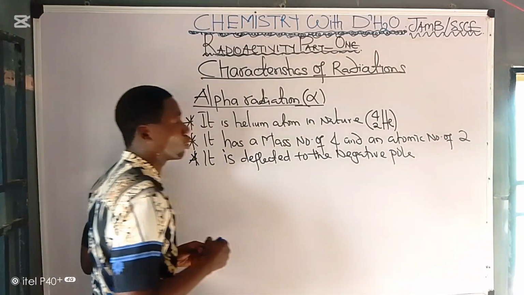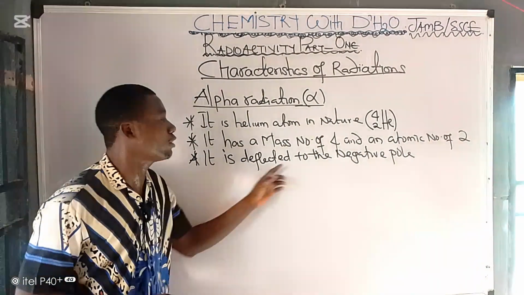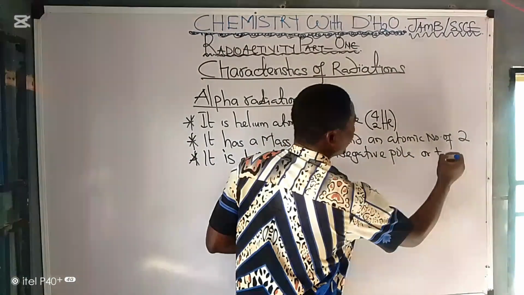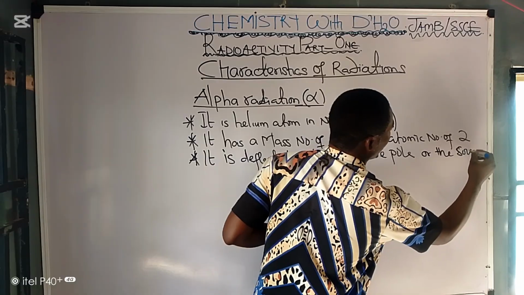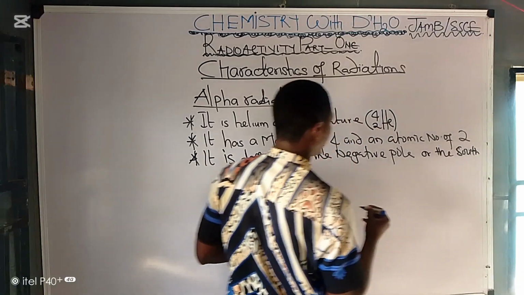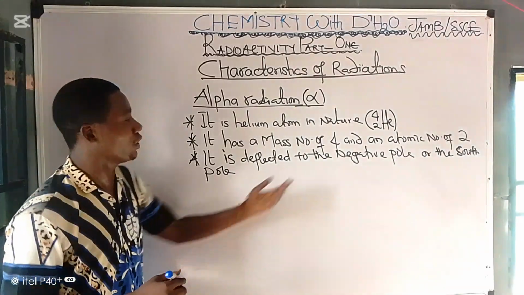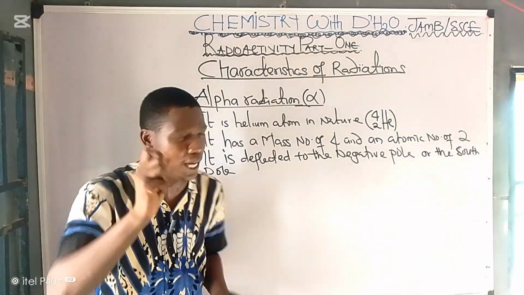Because the alpha particle is positively charged. Yes, it is deflected to the negative pole or the south pole. Now, why does it go to the negative? Because alpha particle is positively charged.